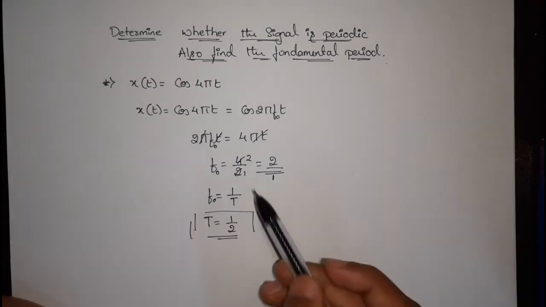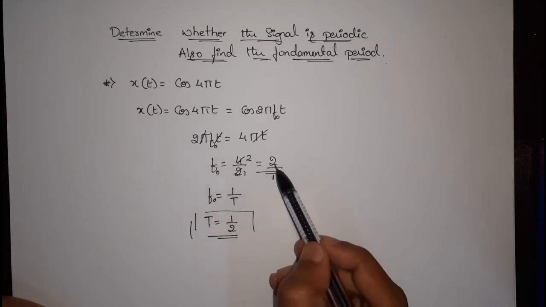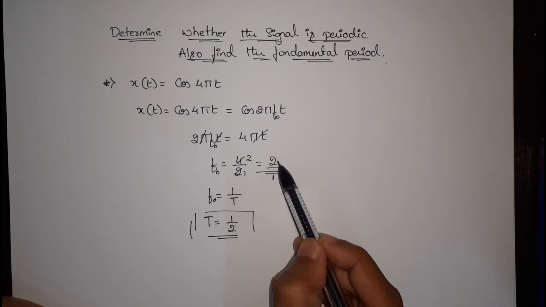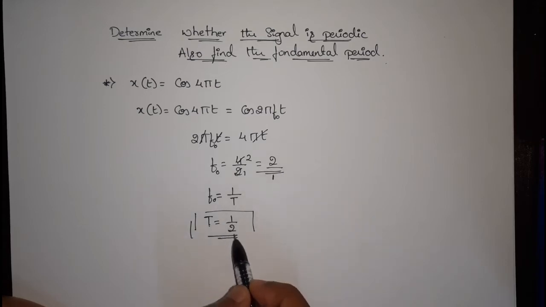The signal is periodic as f naught is equal to 2 by 1, which is nothing but the ratio of integer to the integer, with the fundamental period t is equal to 1 by 2. Hope you people got the idea behind this one.